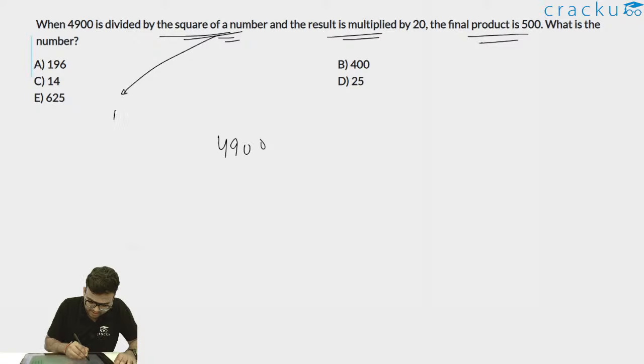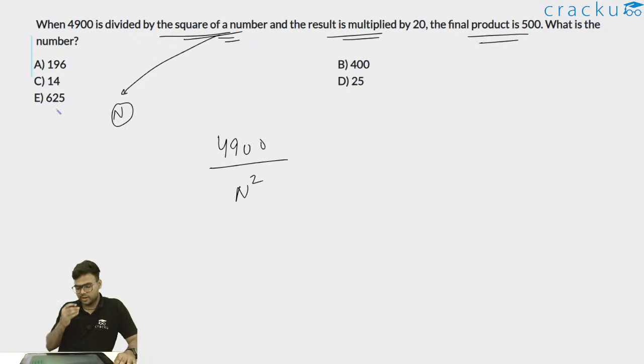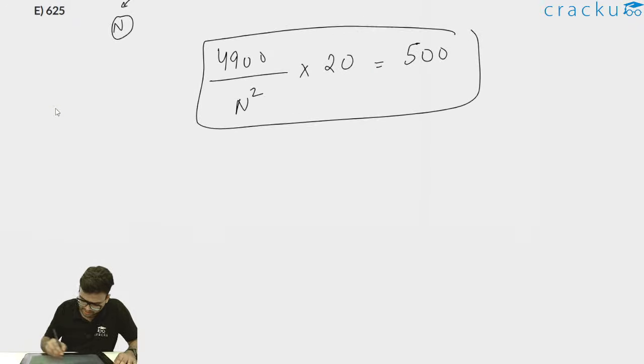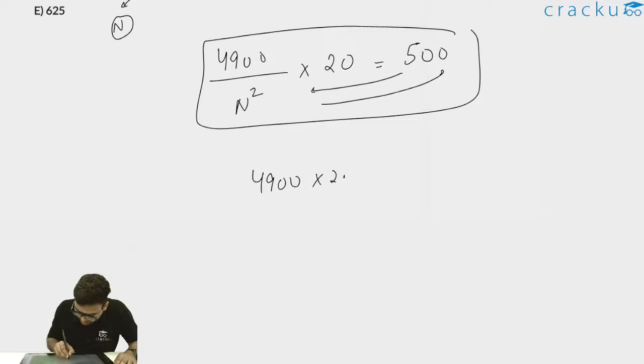Let's say this number is n. So 4900 when divided by the square of a number, which is n square, and the result, that is this 4900 divided by n square, is multiplied by 20, the final product is 500. So this is our equation which we have to solve. I can take n square to the right hand side and 500 we can bring to the denominator. So 4900 into 20 divided by 500 will be equal to n square.